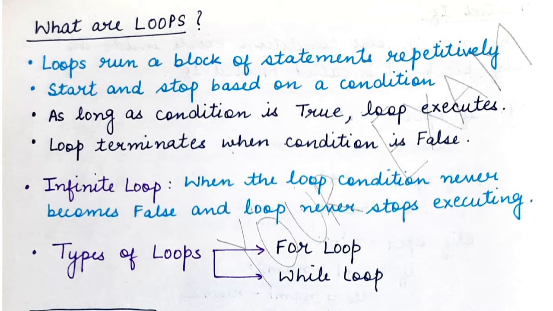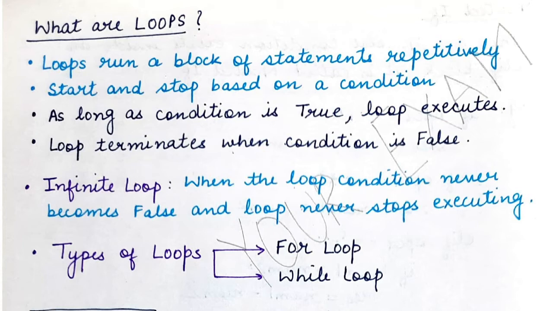So as of now, you must understand that the condition of a loop is very important, because it is very important to end the loop eventually. If you write a loop whose condition does not come to a state when it becomes false, then the loop will never terminate, and such a loop is known as the infinite loop. Okay. So you have to avoid infinite loops, and you want to write conditions that eventually become false and let the loop terminate. Okay.